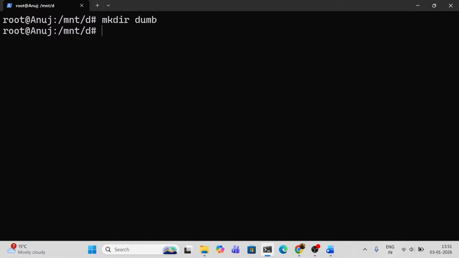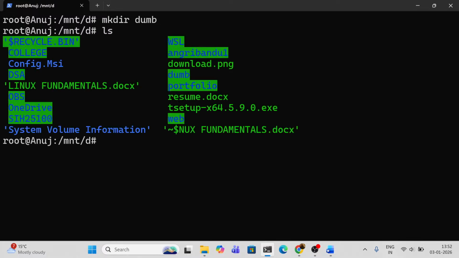Obviously, at first we all are dumb. We didn't know, but we had the curiosity to know everything. So this is the perfect folder. Let's look if this is created or not. What will be used? The ls command. So now look for where is that dumb folder. Here it is, the dumb folder. Look, this is the dumb folder.